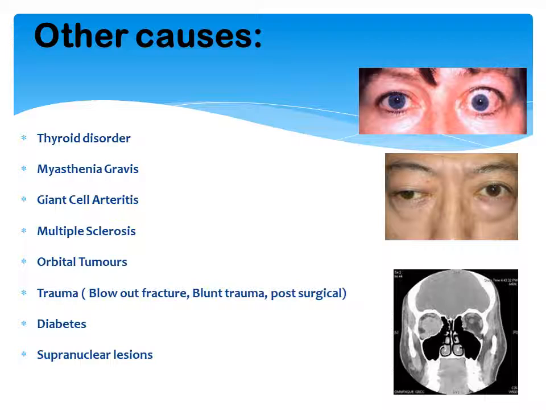Trauma like blowout fracture, blunt trauma, and post-surgical complications can also give rise to binocular diplopia. Diabetes again is one of the very common causes of diplopia, and so are supranuclear lesions.